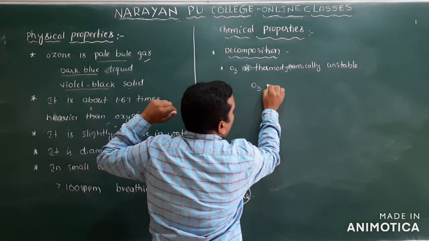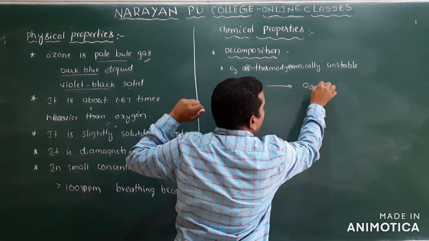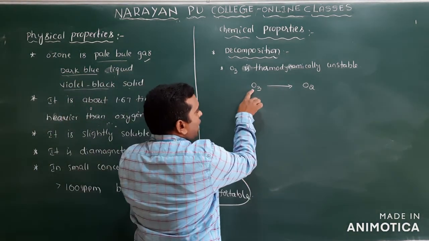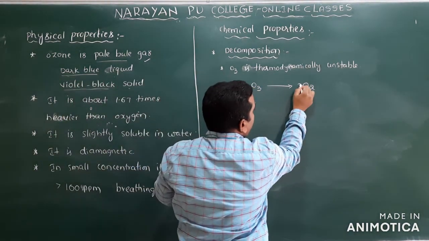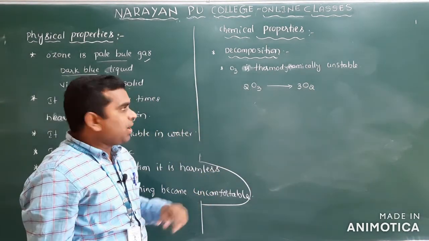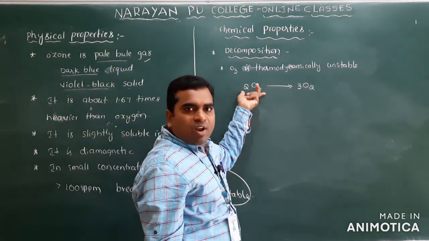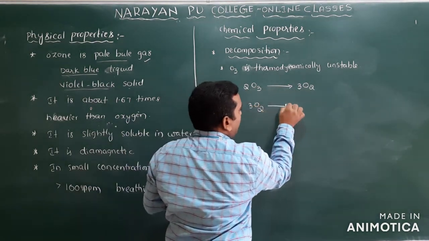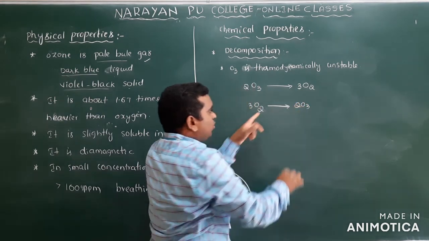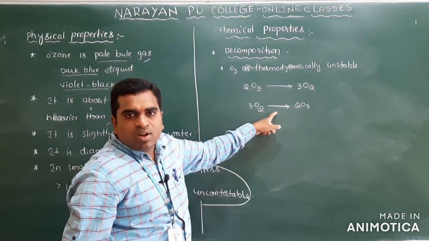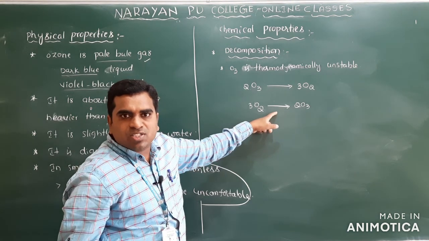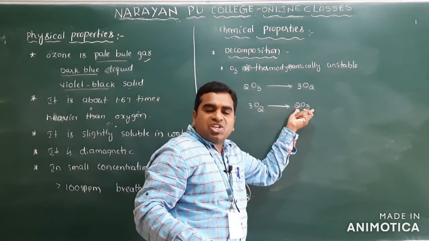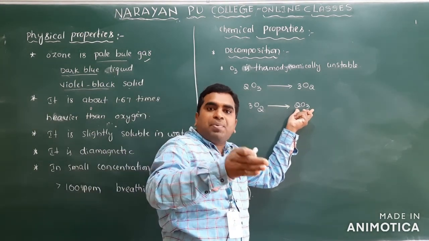So ozone is decomposed into O2. Ozone is decomposed into what? O2. So how many oxygens are there? 3. So that's why multiply this one by 3, and here it is 2. Clear? Preparation we have already discussed. Ozone preparation from oxygen, I previously mentioned, is 2O3, and we have used silent electric discharge here. What is the purpose of using silent electric discharge? It provides less heat so that decomposition of O3 can be prevented.